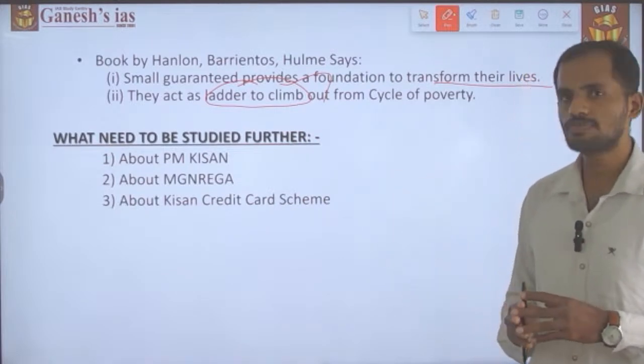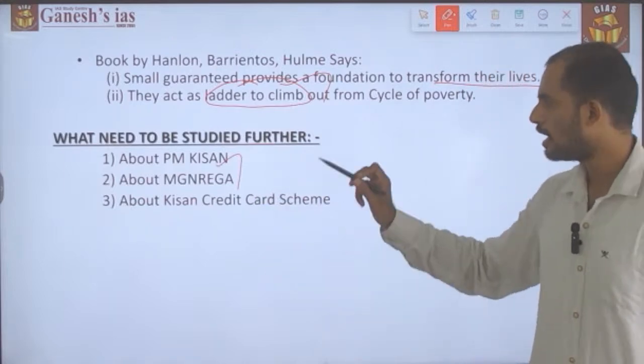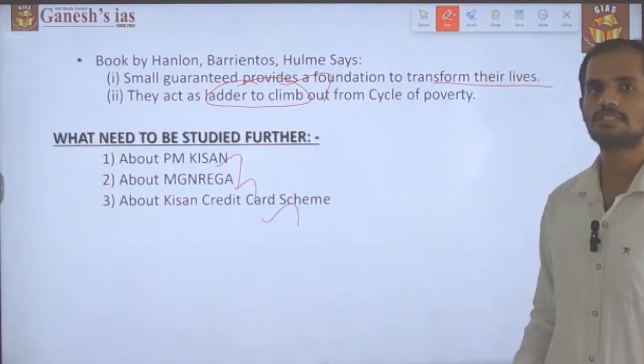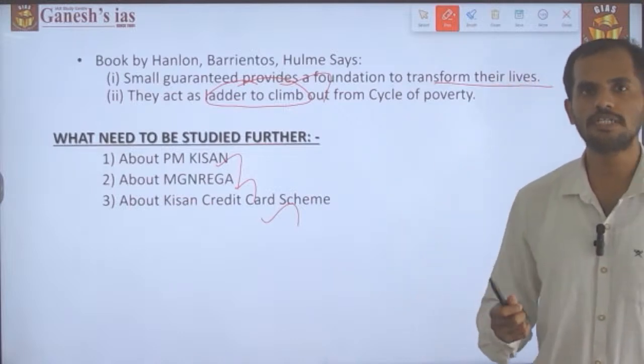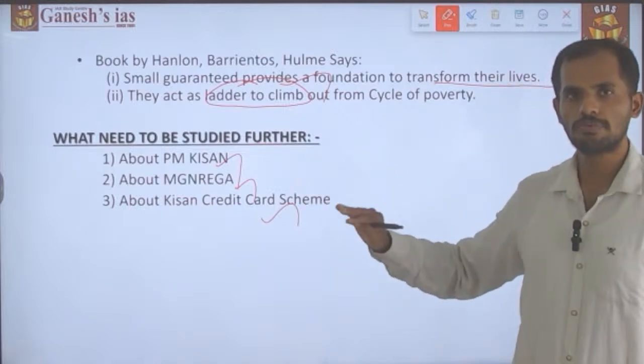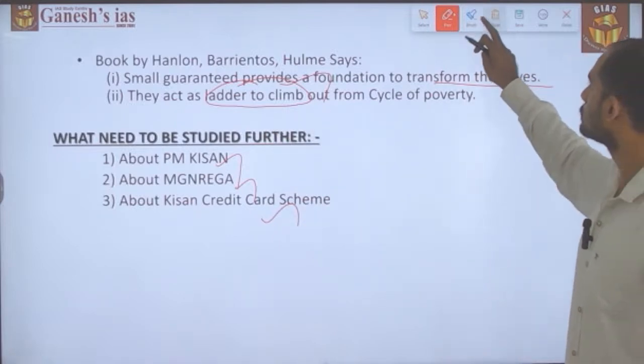So what we need to study further is that we should be aware of the PM Kisan scheme, the NREGA scheme, and the Kisan Credit Card scheme: their objectives, structure, as well as the implementing authorities. We should be aware of all of these. And with this we have reached the end of this topic.